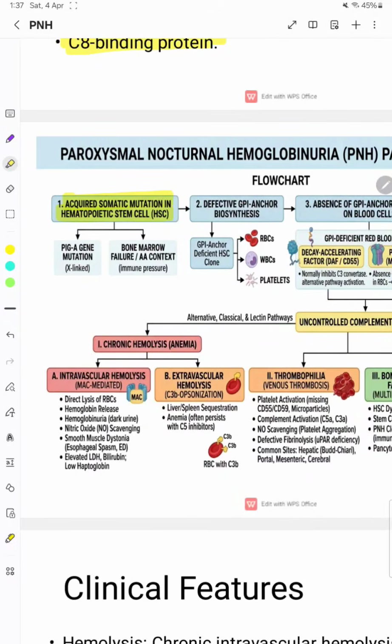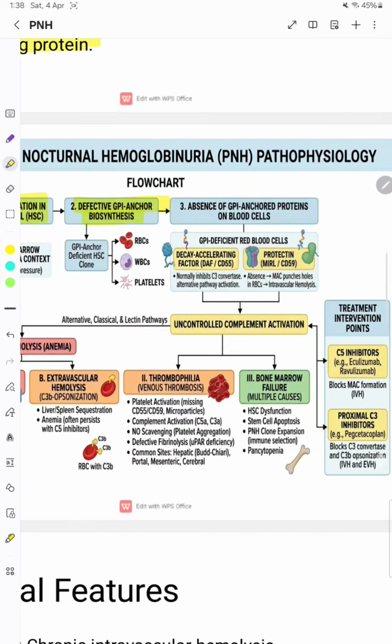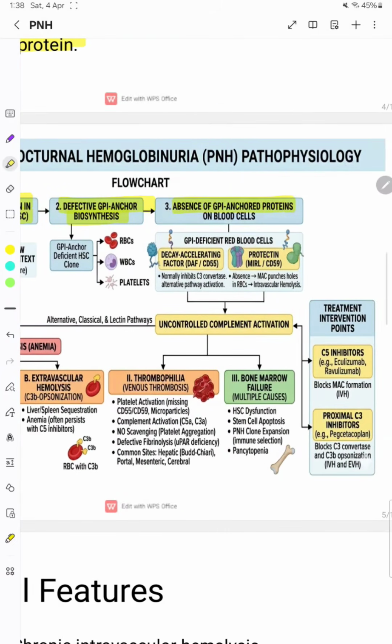A mutation in the hematopoietic stem cell in the PIGA gene results in defective GPI anchor proteins and ultimately the absence of GPI-anchored proteins on the blood cells. GPI-deficient red blood cells have low or absent